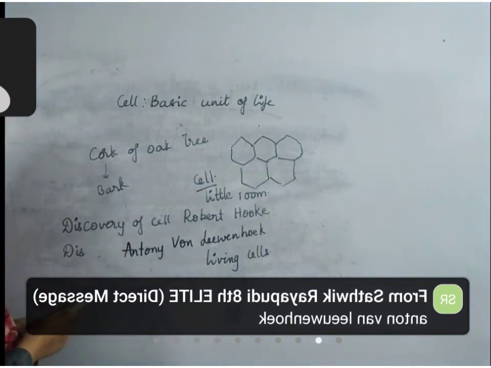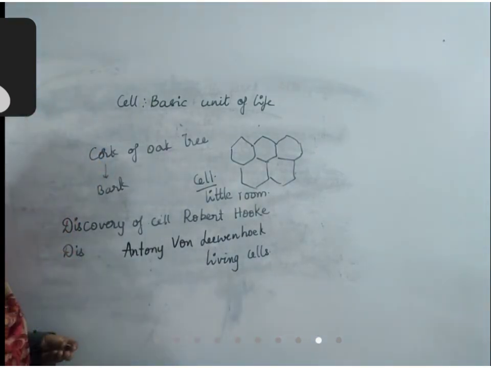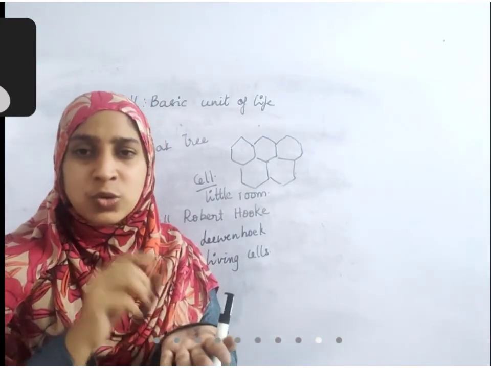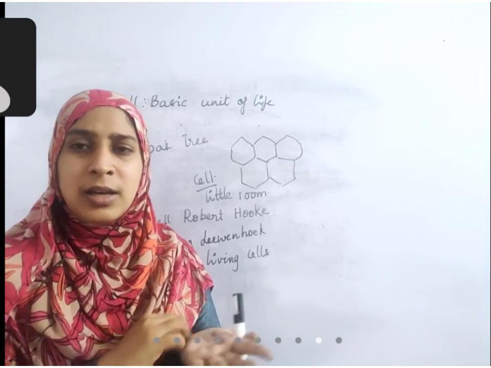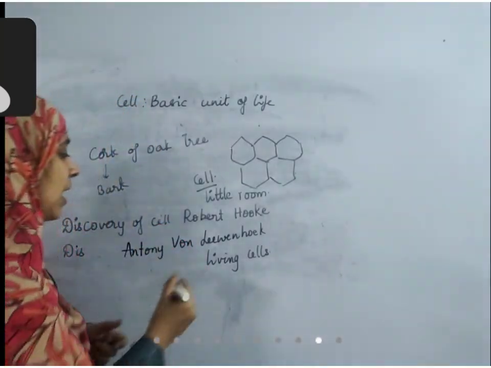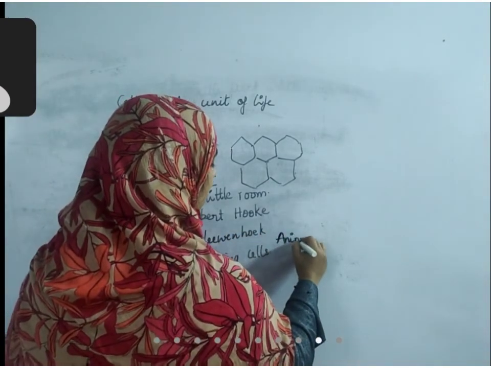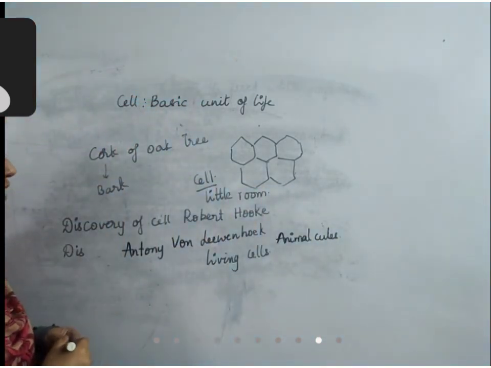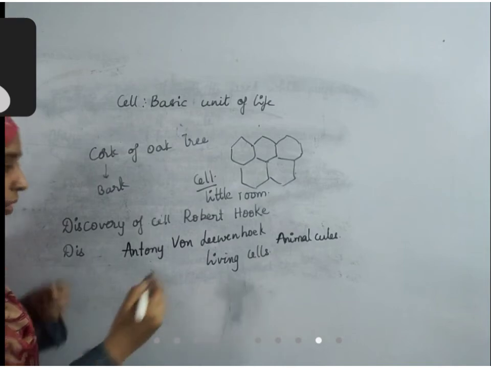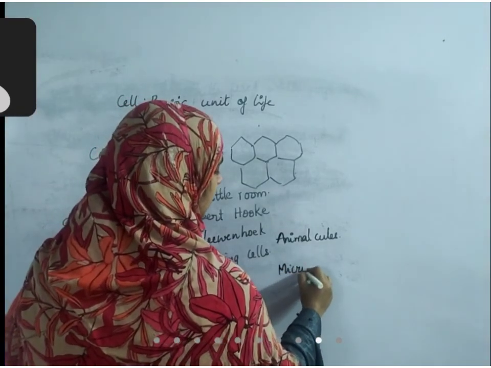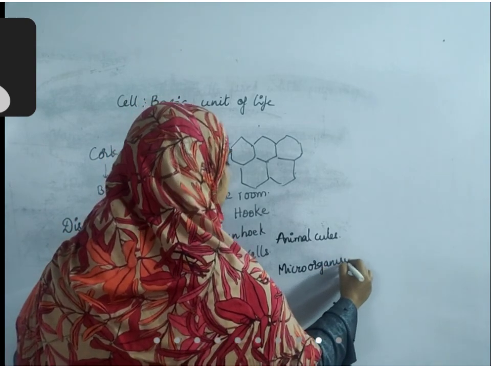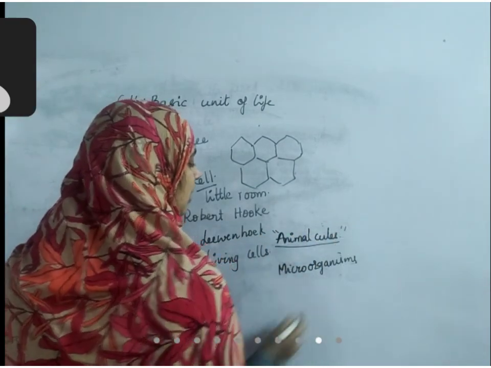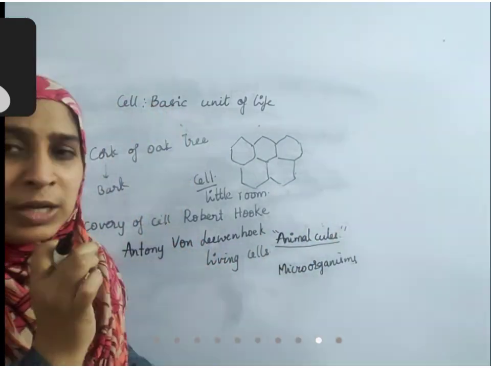Anthony von Leeuwenhoek observed the living cells for the first time. Okay. When he observed one small drop of pond water under microscope, he saw some tiny cells which were moving, and he named them as animalcules. Later, they were named as different microorganisms, and each one was given specific name based on structure. But the first name that was given by Anthony von Leeuwenhoek is animalcules, because there was some movement. They were moving inside the